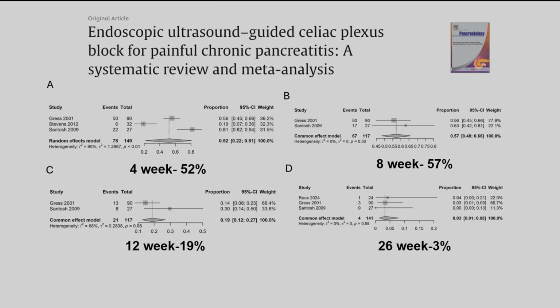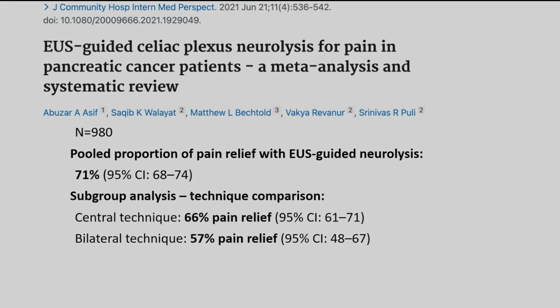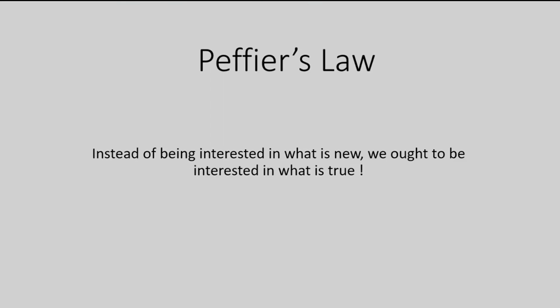So in my personal opinion, celiac plexus block in benign chronic pancreatitis does not have a great role, but definitely in malignant disease it is effective. It reduces the need for opioid analgesia, it reduces the dependency, it reduces the side effects of the drug. I think in malignant cases, celiac plexus neurolysis is advisable.